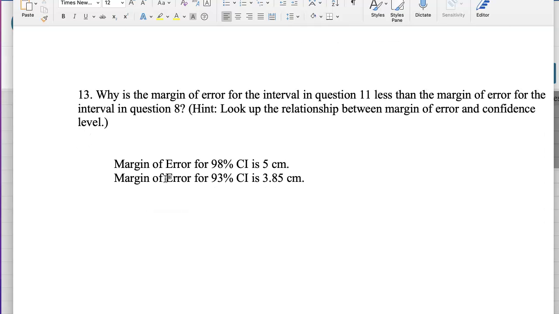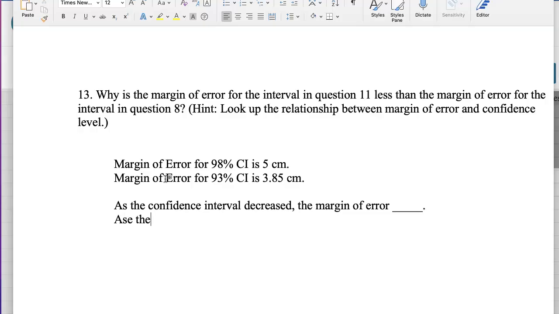Now fill in this blank for me. As the confidence level decreased, the margin of error, fill in this blank. Or you could write another sentence: as the confidence level increases, the margin of error, you fill in this blank for me.